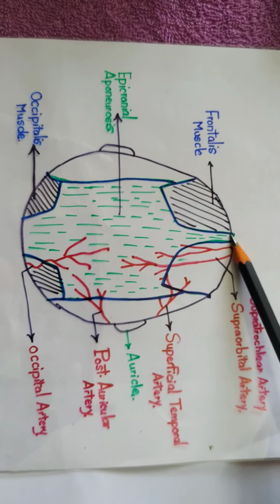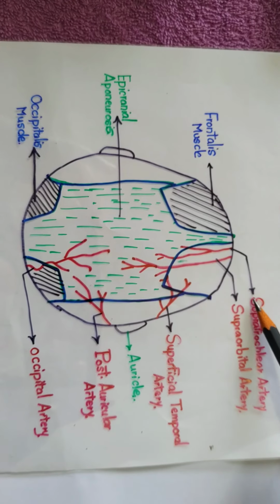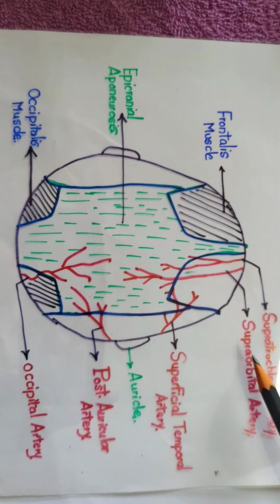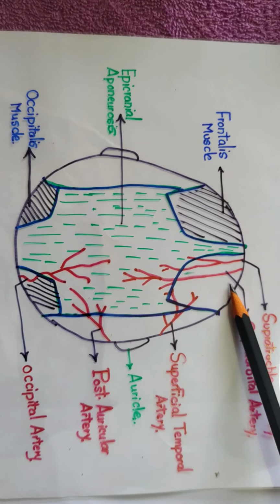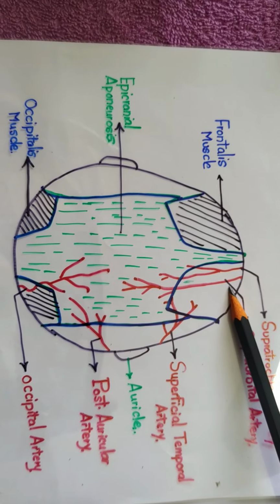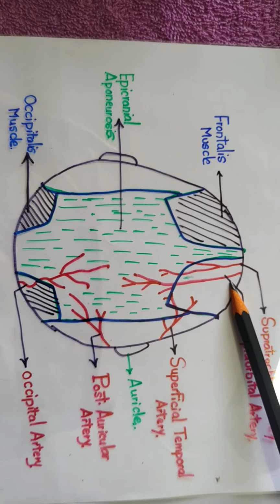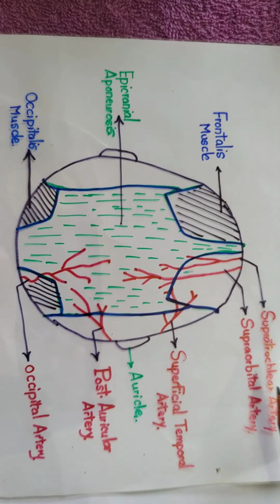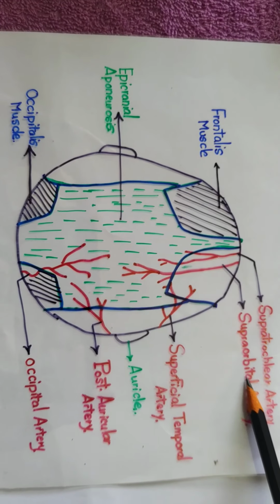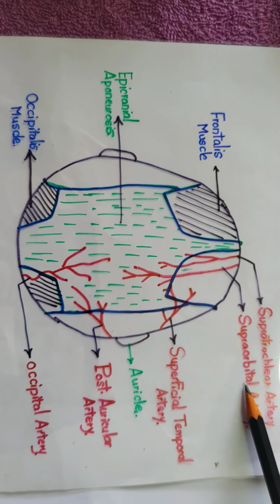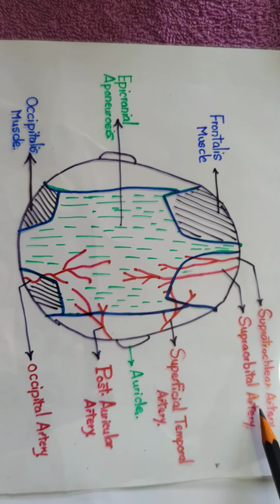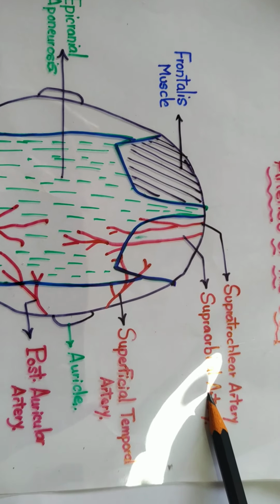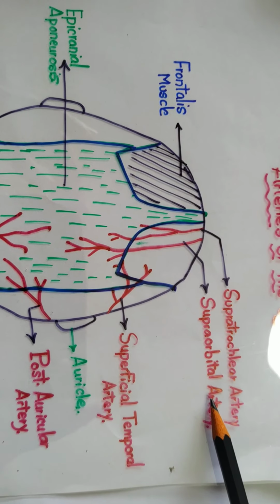Second, the supraorbital artery enters the scalp by passing through the supraorbital notch or foramen. Supratrochlear artery and supraorbital artery are branches of the ophthalmic artery. The ophthalmic artery is a branch of the internal carotid artery.